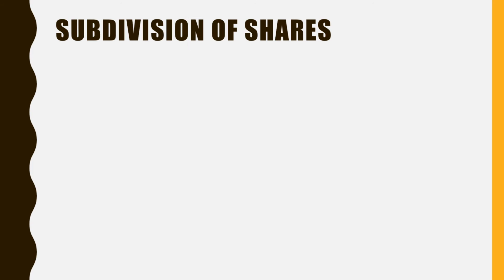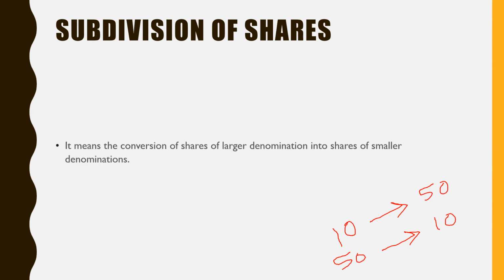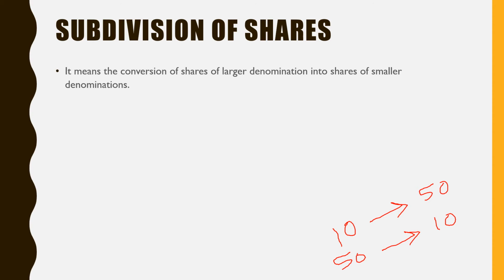Next mode of alteration of capital is subdivision of shares. It is exactly the reverse of the consolidation. In consolidation, what have we done? We have taken 10 rupees shares and made a 50 rupees share. In this case, 50 rupees shares may be there and they may be converted into rupees 10. Subdivision of shares means the conversion of shares of larger denomination into smaller denomination.